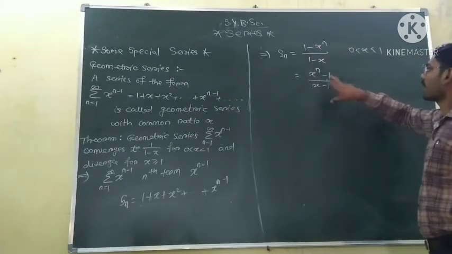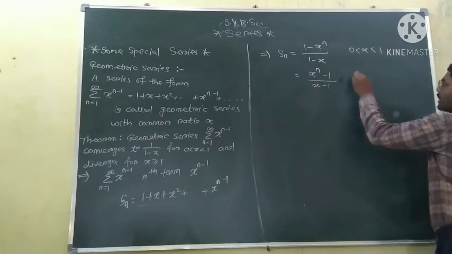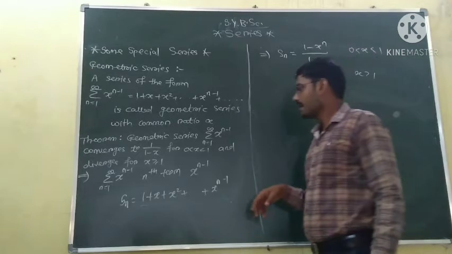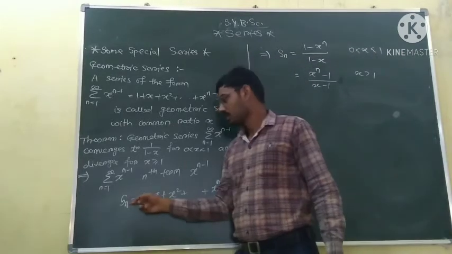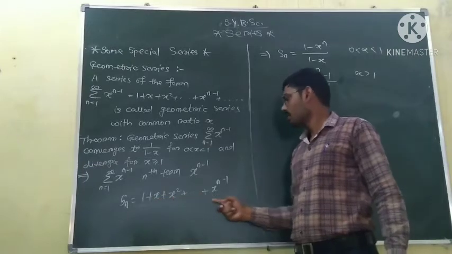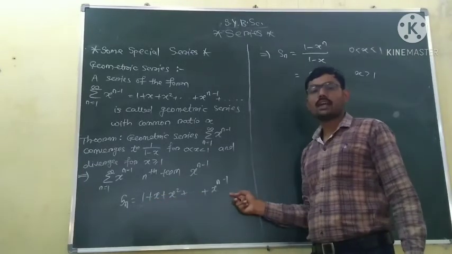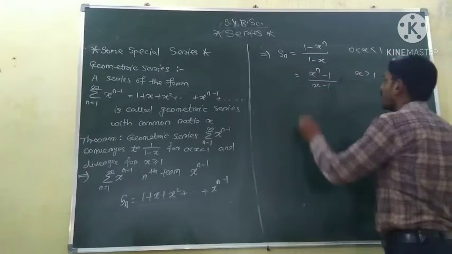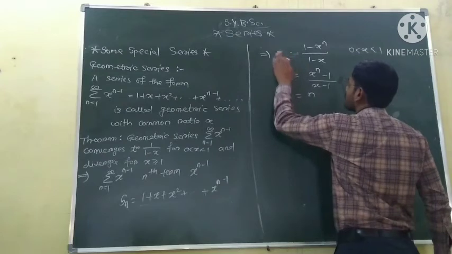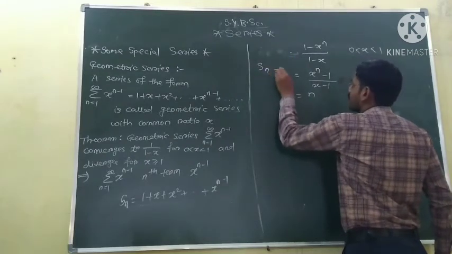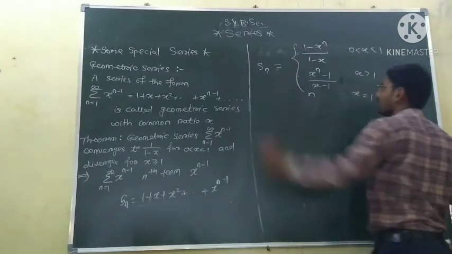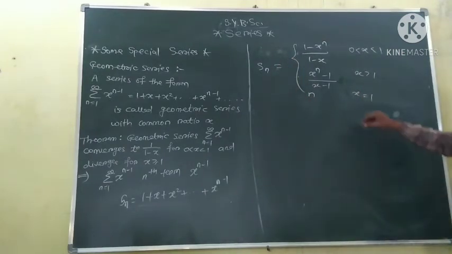So we can write this as the value for x greater than 1. And for x equal to 1, what is the value of Sn? Put x equal to 1 here: 1 plus 1 plus 1, n times, so this is equal to n. So Sn is equal to n for x equal to 1. This is our Sn.